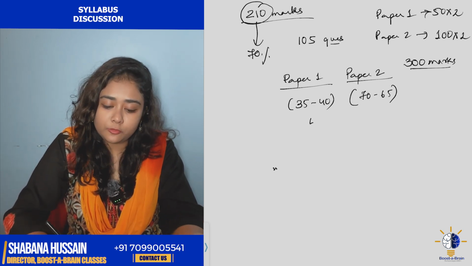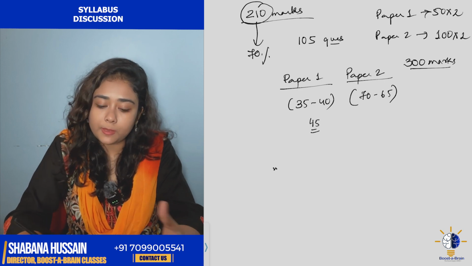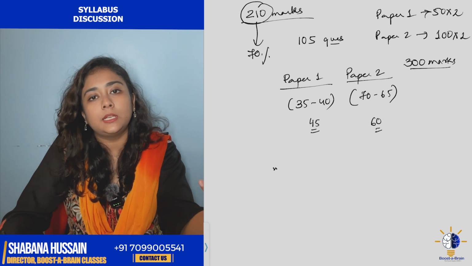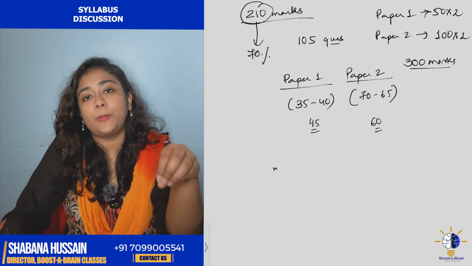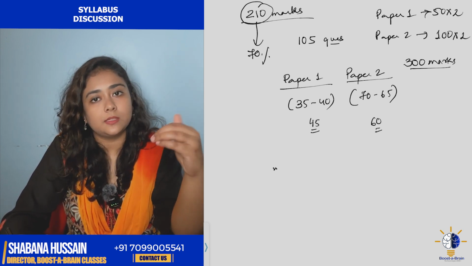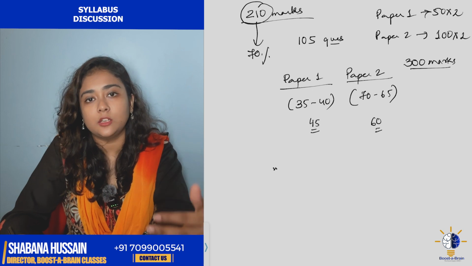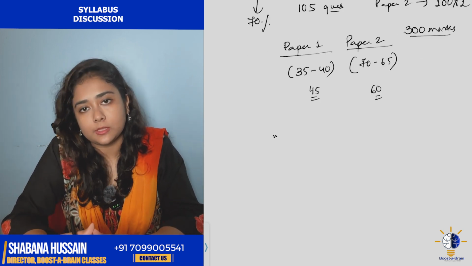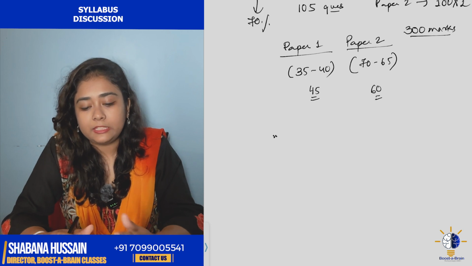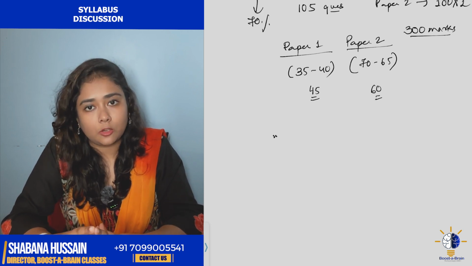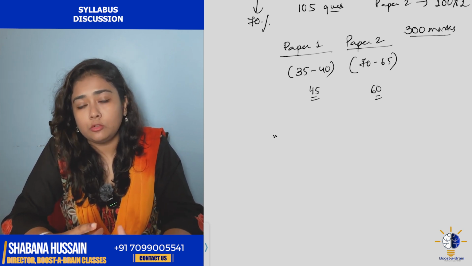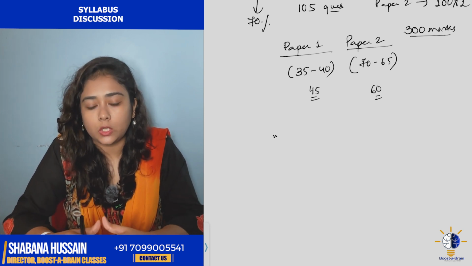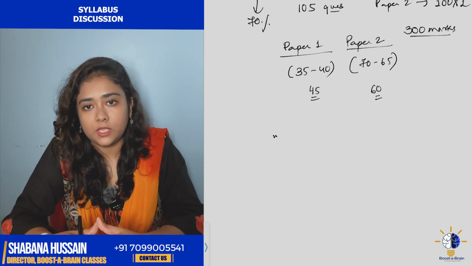It can even go up to 45 questions in paper 1, so paper 2 will get down to 60 questions. You can add and you can even subtract depending on your cutoff, alright. This again I am repeating, it's a standard one. So I hope this target will help in your preparations. Anyways, given these targets, I also said that I'll share some of the resources that you can follow for the respective units.